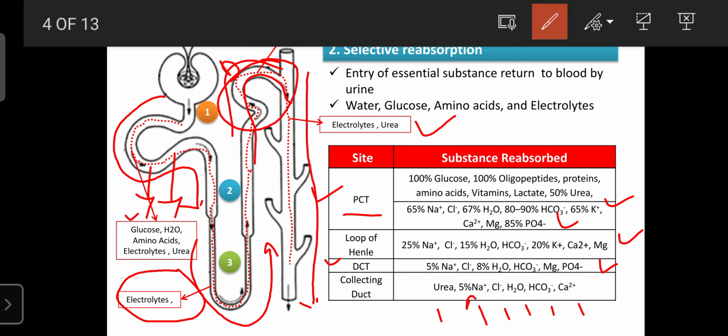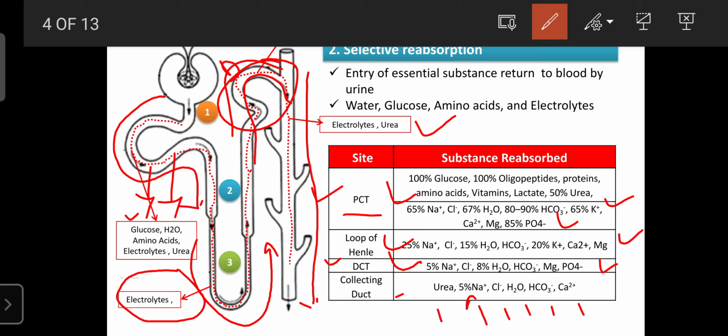But the main site for selective reabsorption is the proximal convoluted tubule, where maximum substances, essential micronutrients or biomolecules like glucose and amino acids, are reabsorbed. These are the various sites where our biomolecules can be reabsorbed.